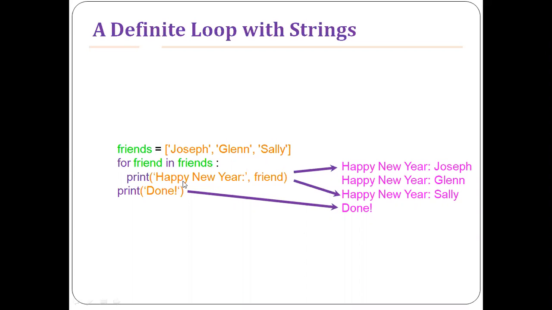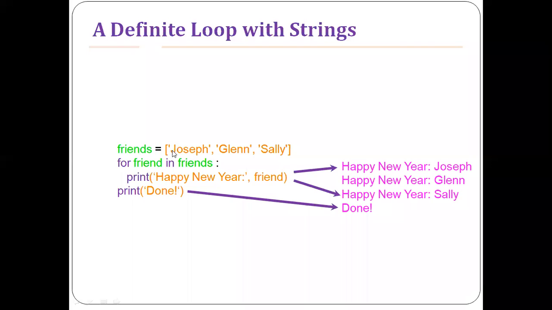In the first iteration, it will print Happy New Year friend, where friend is nothing but Joseph. In the second loop, Glenn, that is Happy New Year Glenn. In the third loop, it will print Happy New Year Sally. And in the fourth loop, there are no more items here, because we had only three items: Joseph, Glenn, and Sally. That's fine. The for loop will terminate, as it has exhausted the items. Then it will come out of the for loop and print Done. This is how your definite loop works.